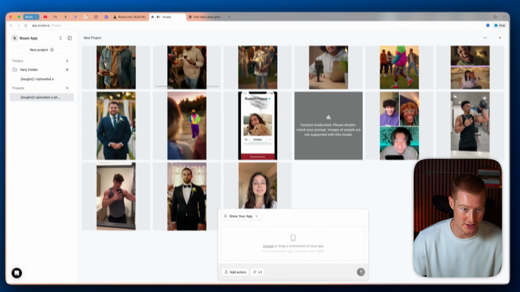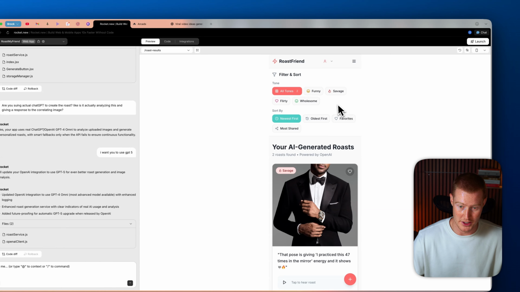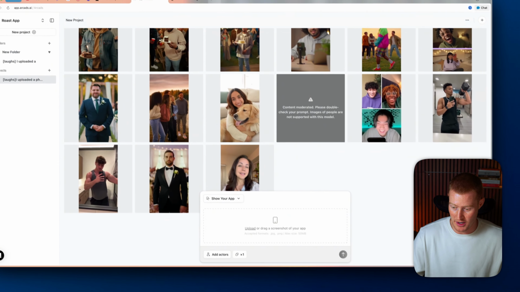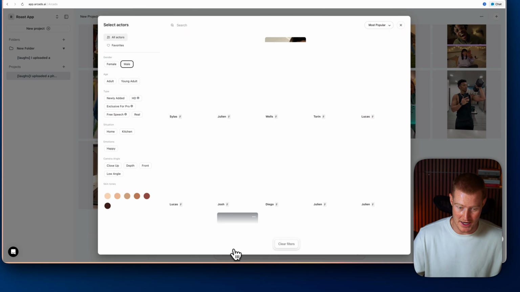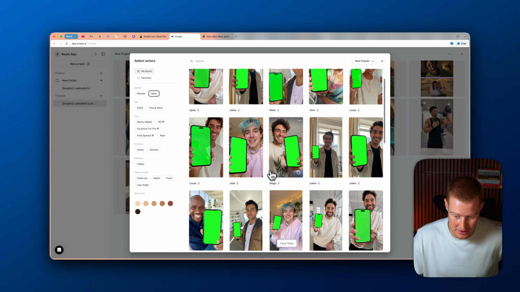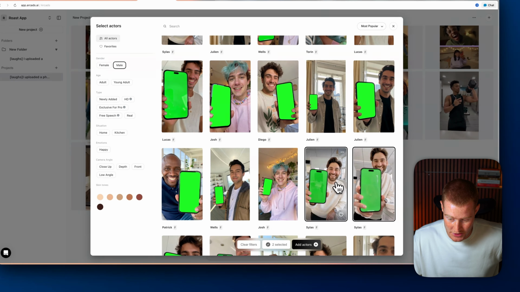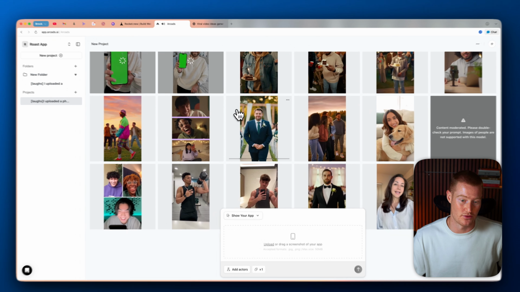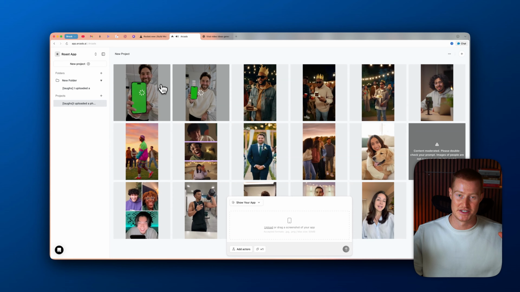in a video. So what I'm going to do, I'm going to come back over to Rocket. I'm going to screenshot what the user interface of our app looks like. Then I'm going to come to Arcads. I'm going to upload it. And then I'm basically just going to select an actor. And you could see that these actors are holding up a phone and showing off our app. So I like these two. Let me go ahead and select those actors. And then all I need to do is select upload, and it's going to generate both of these videos here. And let's give it a second and then take a look.